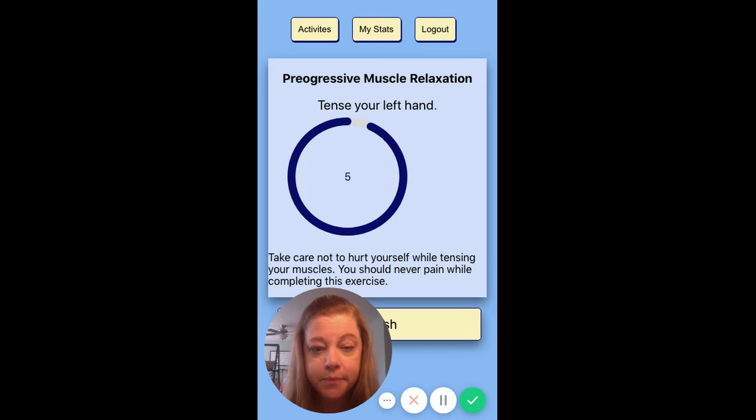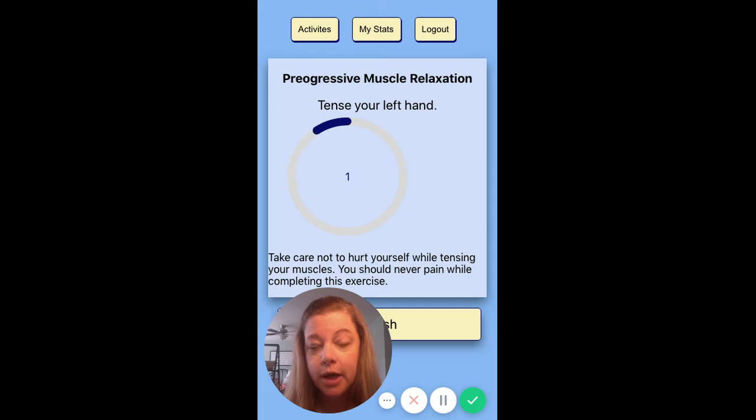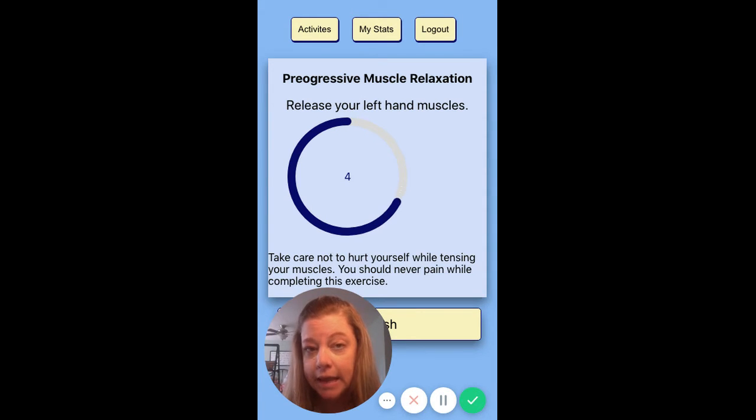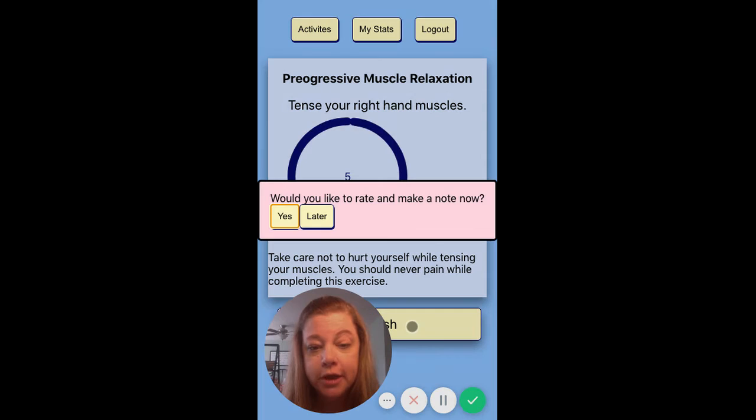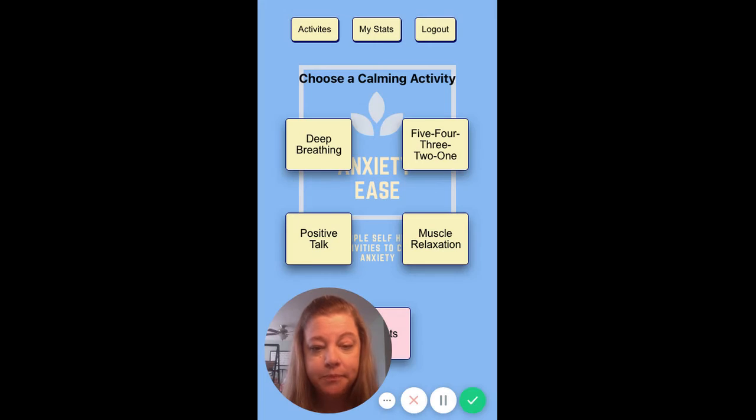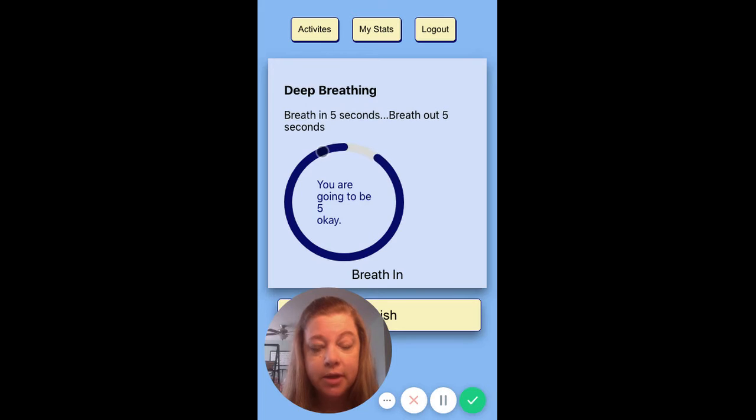Let's start there. This prompts the user to use each muscle group, tense it and then relax it in a very deliberate way, which can help release the tension that they're holding all over their body. When you're finished, you click Finish, and you're presented with the option to make that note and rating now or later. We're going to say later because we're still feeling a little anxiety. So then we'll move on to deep breathing, and we'll give that a try.